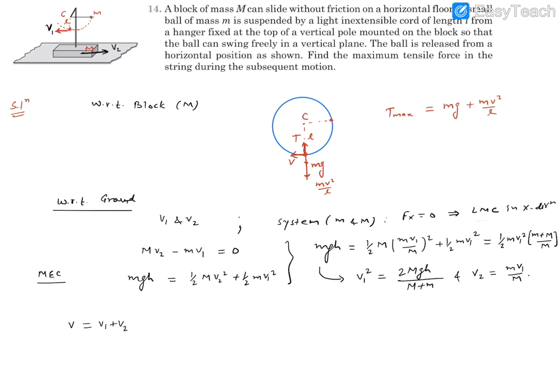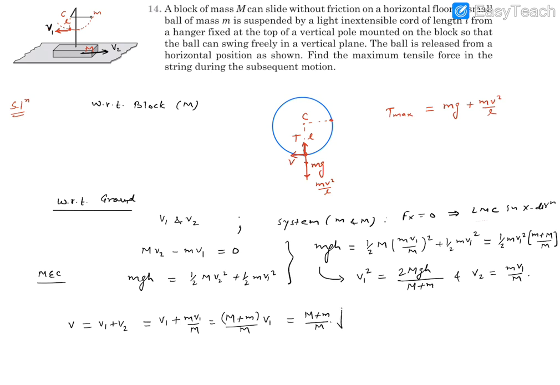Now let's put the V1 and V2. V2 is small m V1 divided by capital M. Basically it's capital M plus small m divided by capital M into V1. We can substitute V1 as well.